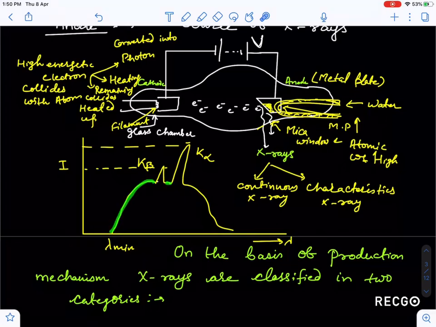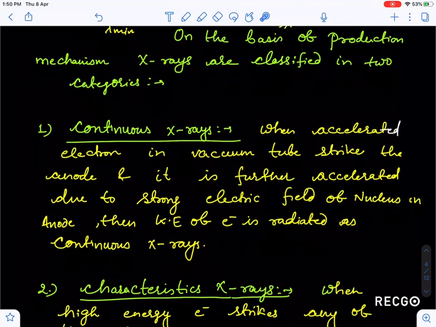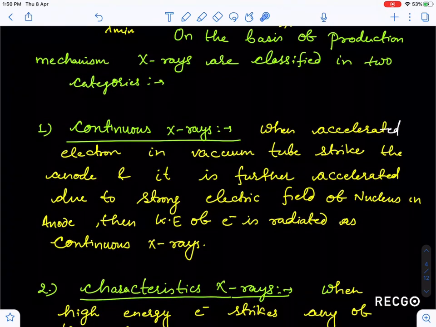In this graph you are seeing two portions. One portion is this continuous X-ray, and you are seeing two peaks, which are characteristic X-ray. So continuous and characteristic X-ray can be obtained when this highly energetic electron strikes the metal target. When they lose some energy and radiate in the form of photons, this X-ray is known as continuous X-ray. When it enters and penetrates the inner shell, it will produce characteristic X-ray.